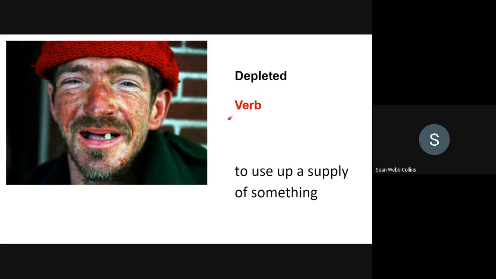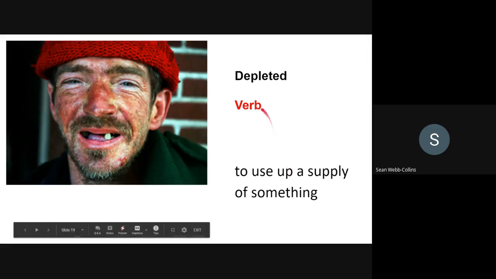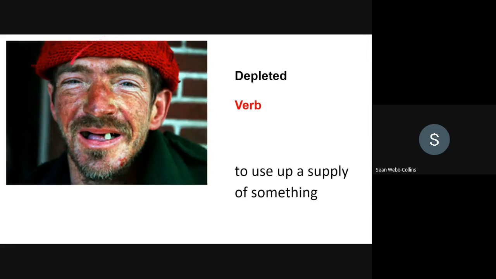Depleted. Verb, to use up a supply of something. For example, this man has depleted his teeth and his health.